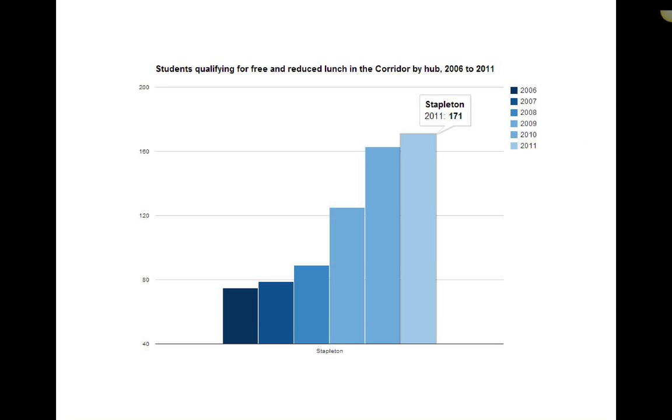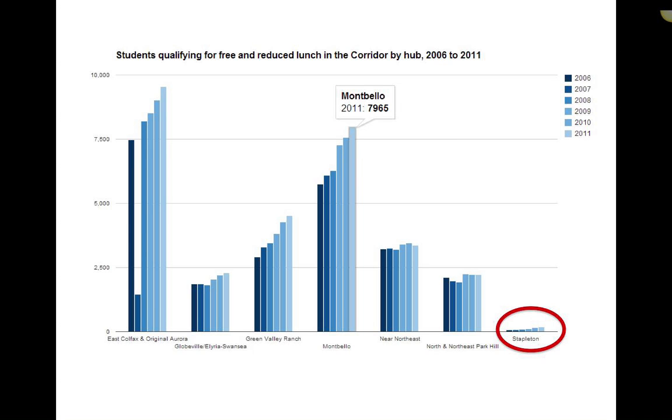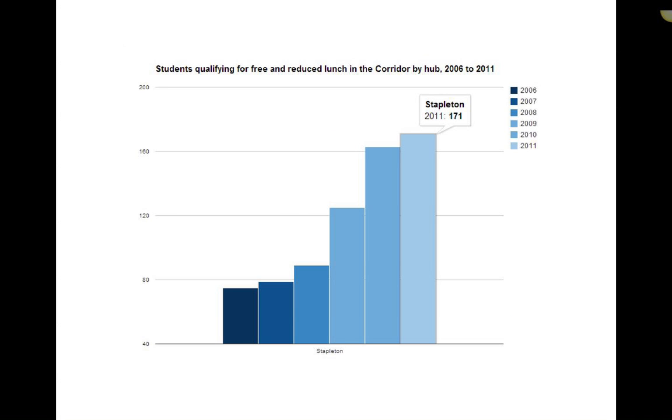When we look at it this way, the story that emerges is that the at-risk youth population has been rising steadily over the past 6 years, and in fact has more than doubled. So even though, in the context of other neighborhoods, it looks like students in Stapleton are well off, in the context of Stapleton on its own, we can see that this neighborhood has a growing population of students living at or near poverty.